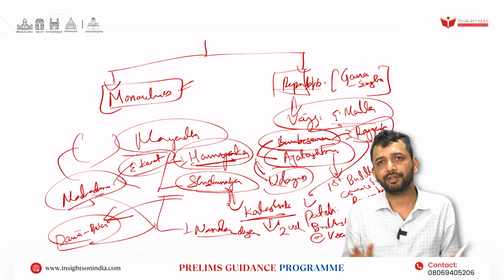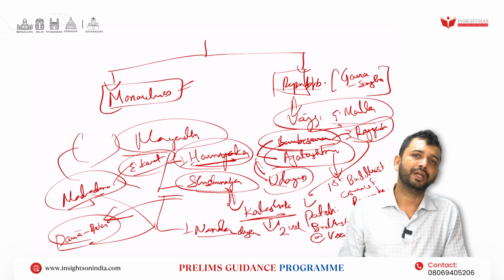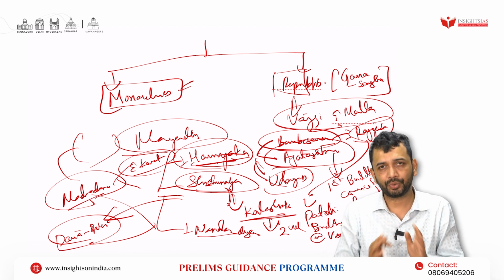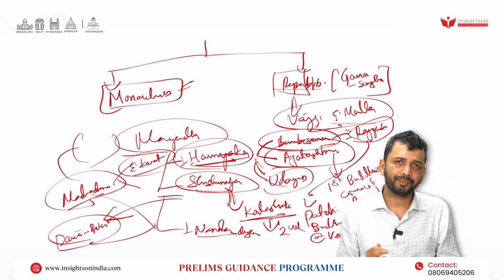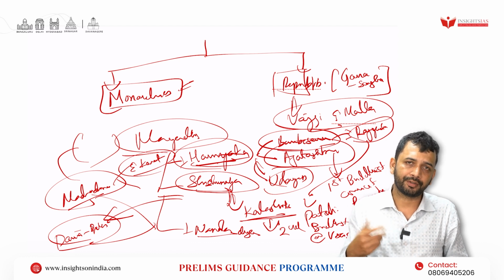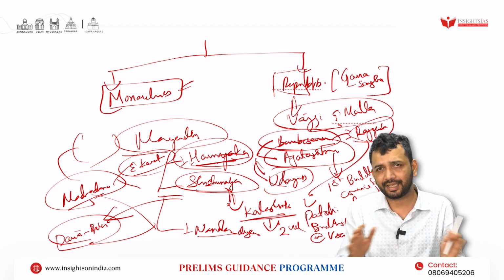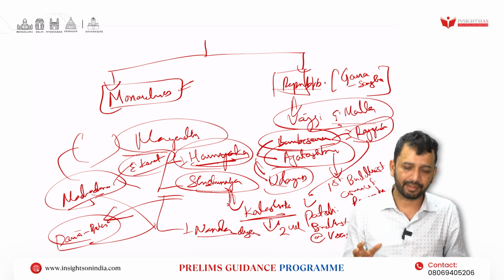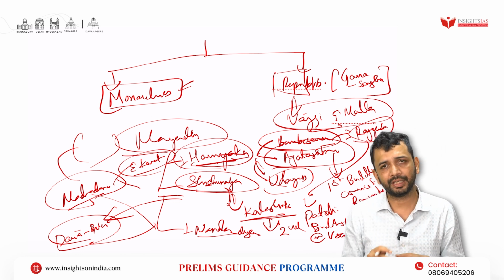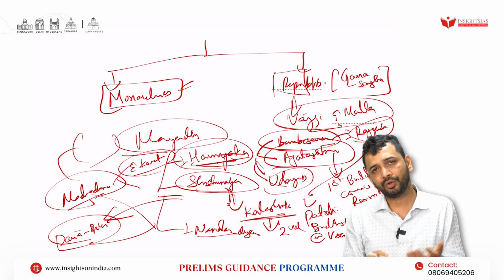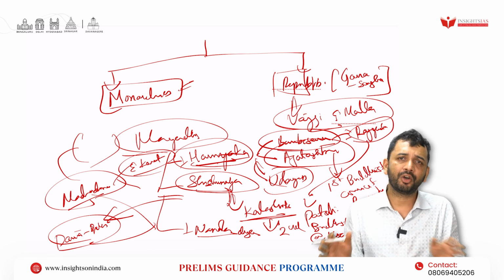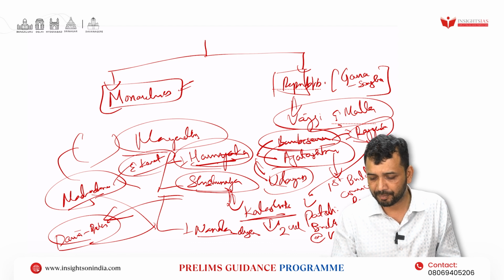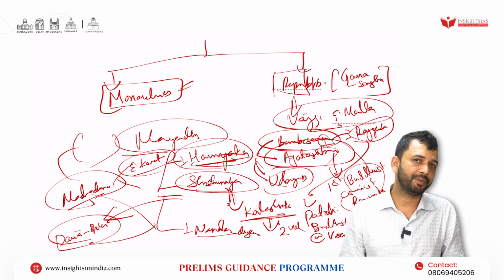Having that visual approach will help you to remember the things. How the matrimonial alliances happened, who was the king, and those things, that detailing is not required, they are not asking that to a great extent. But important kings like Bimbisara, Ajatashatru, Udayin, Shishunaga, or for that matter Kalasoka, these are the important things. I have covered them, and the questions that appeared about them, in the Jainism and Buddhism chapter.